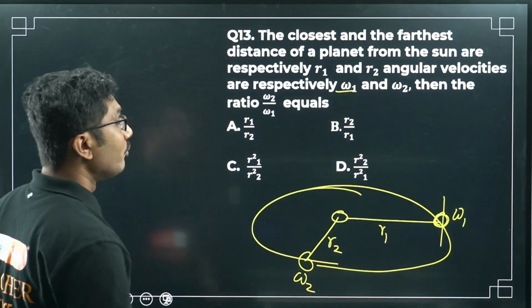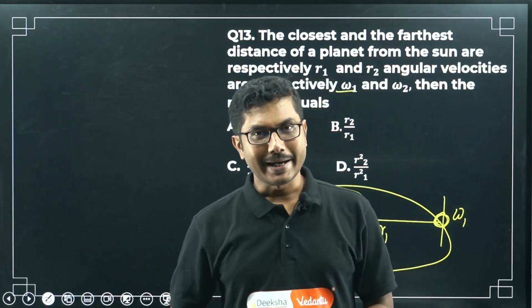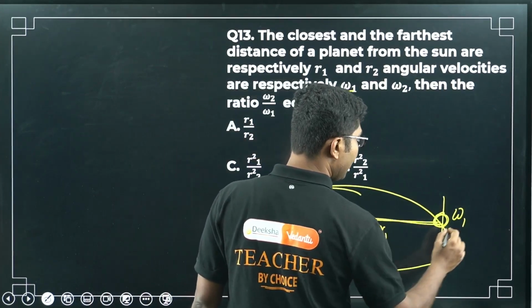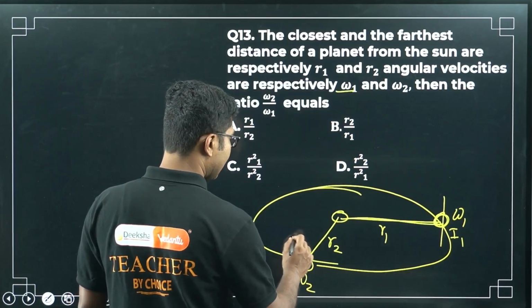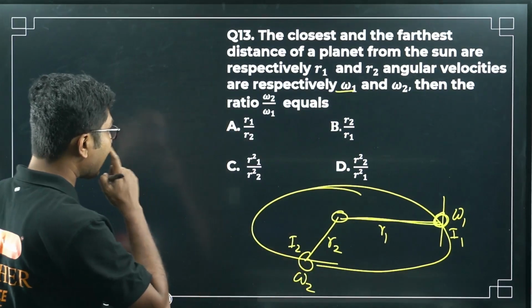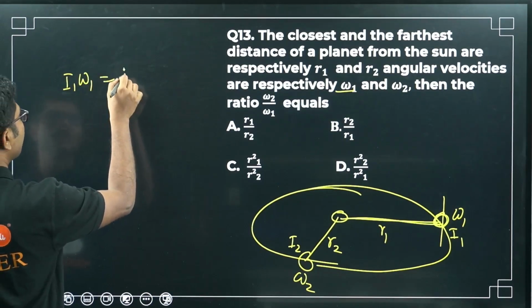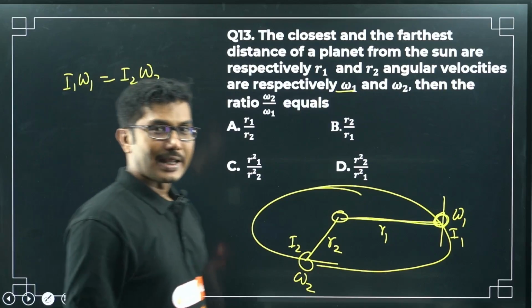Okay, so we know that angular momentum of a system is conserved, right? So if the moment of inertia at this position is I1, and at this position is I2, then we can write that I1 omega 1 should be equal to I2 omega 2. So what is I1?